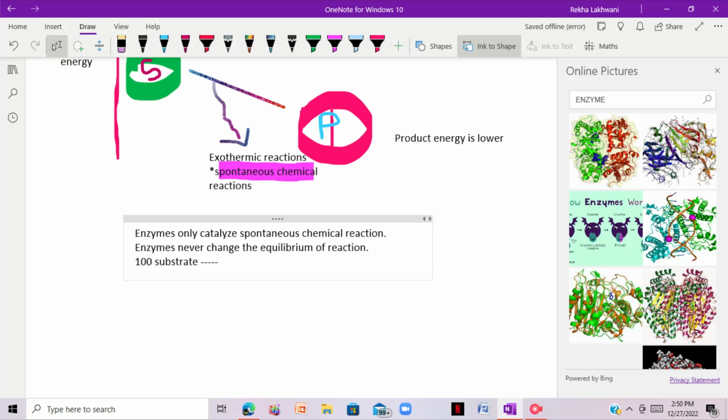Now, enzymes, let me erase this. Basically, enzymes that perform reactions inside the cell are called endoenzymes. Enzymes that perform reactions inside the cell are known as endoenzymes.